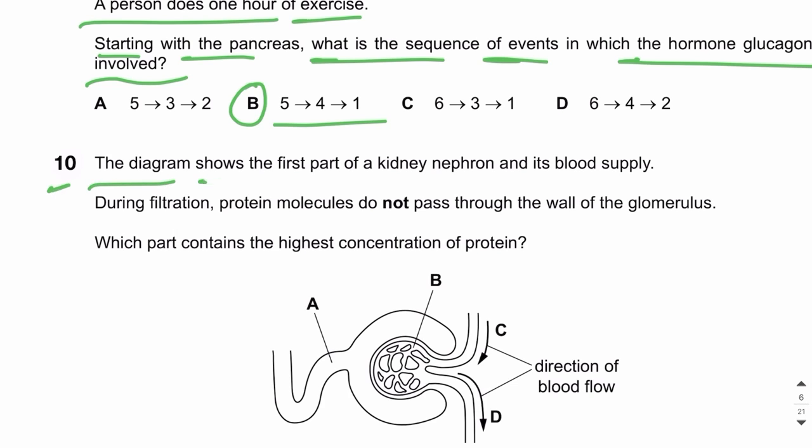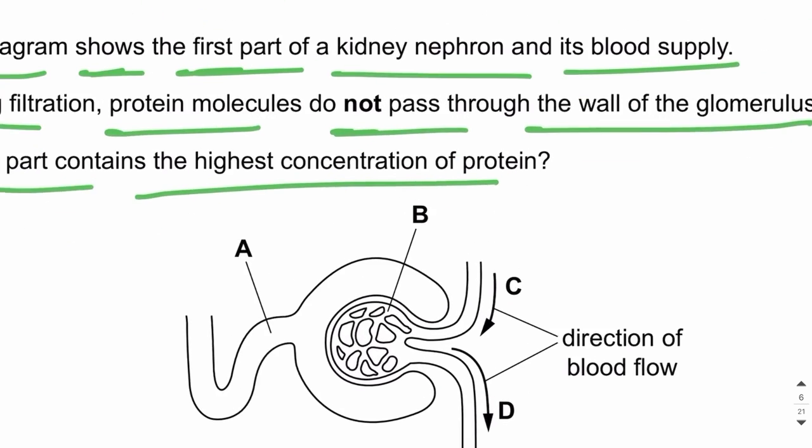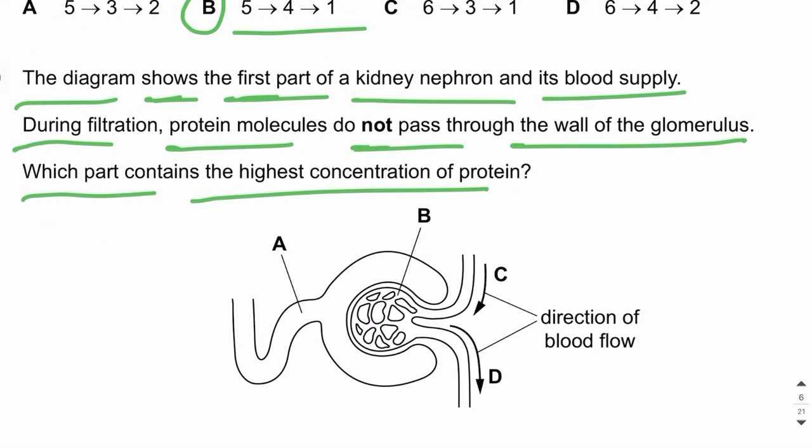The diagram shows the first part of a kidney nephron and its blood supply. During filtration, protein molecules do not pass through the wall of the glomerulus. Which part contains the highest concentration of protein? So guys, you all know that this is the diagram of the kidney nephron and the associated blood vessels. The part I'm shading right now is the kidney nephron. This is, as you all know, the Bowman's capsule, right?